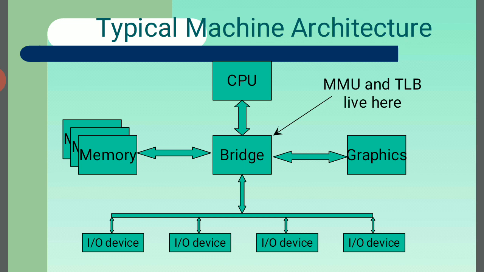In the memory unit, the user can enter data, and the data will be stored through the central processing unit. The main memory is organized by pages, the page table, and page frames, each and every one. That is the advantage of paging. The graphics is also organized by a number of pages, frames, and tables, so the data will be the information. Graphics means, just like games, games are also graphically designed, and they take some memory in the main memory unit. And the TLB lives here.